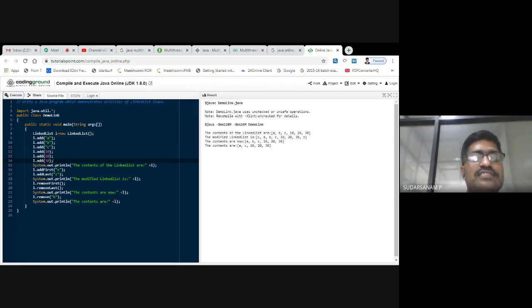So this you should know, how to create a linked list. That is nothing but the L capital, here also L capital. LinkedList L is equal to new LinkedList. Using this object name, you are adding and deleting the elements. So now suppose I want to delete 20 here. I'll delete it here. For example, L.remove.